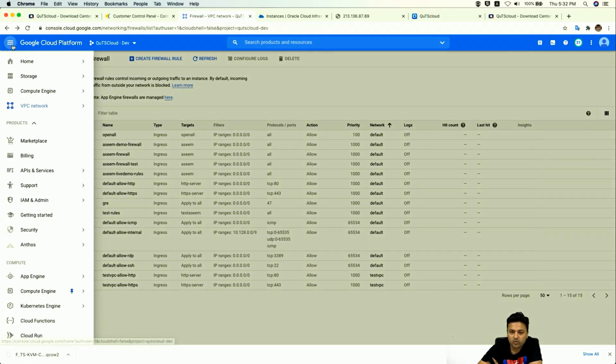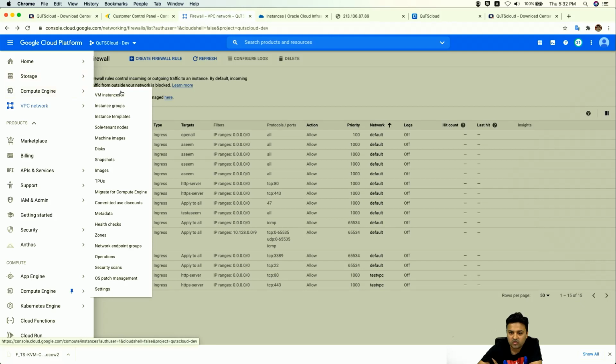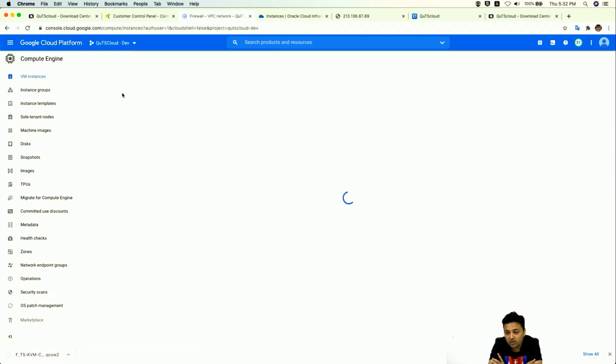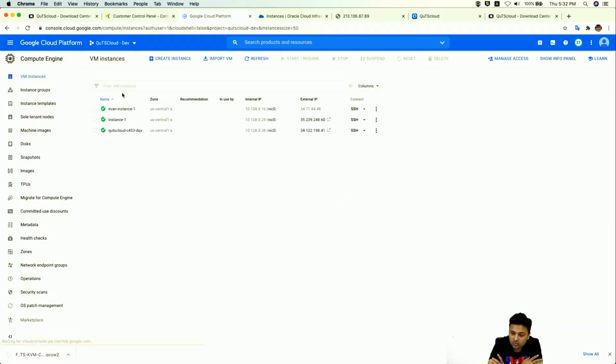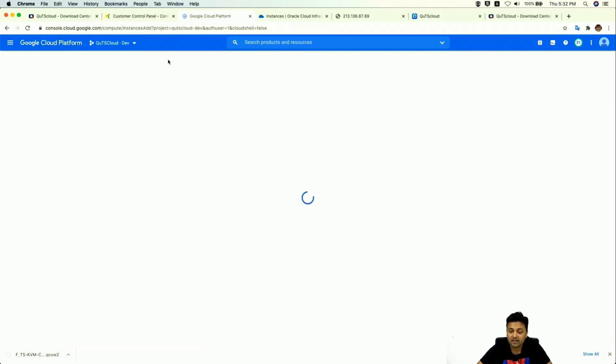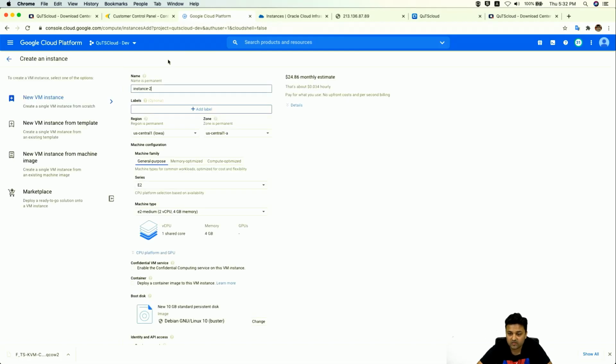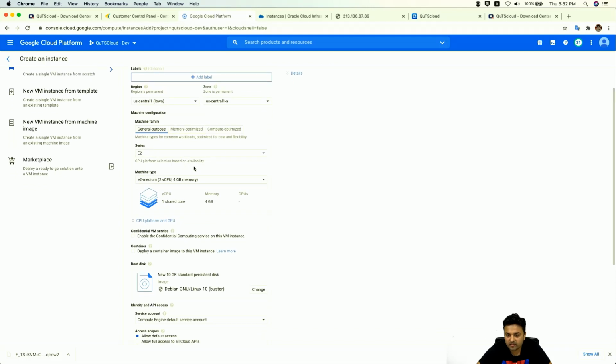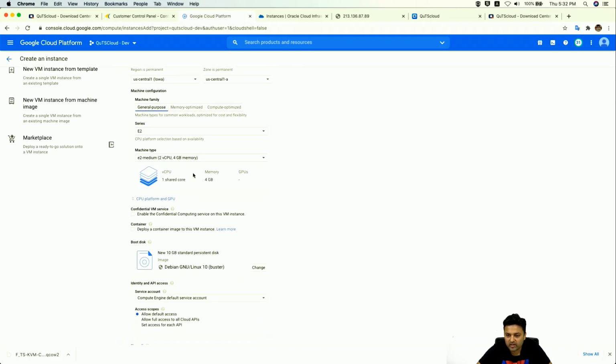Now we will go to Compute Engine and create our QuTScloud instance. In order to create the QuTScloud instance, we are going to use the image that we have imported just now. Go to create instance and give a name to your instance, let's call it Asim live demo instance. Keep the zone, region, and configuration as per your choice.